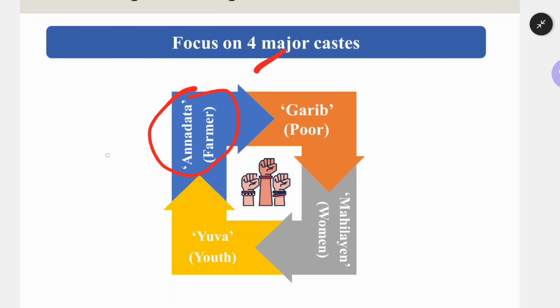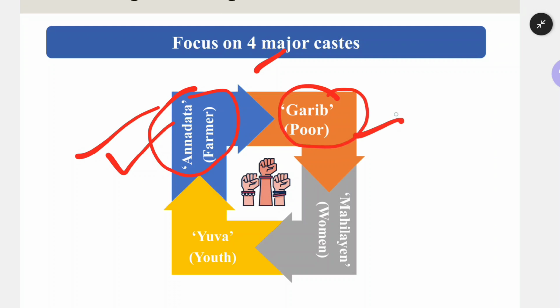One is farmer. We have to take care of the farmer because the population dependency on agriculture is very high. So if we develop agriculture and the farmers' welfare, obviously a large amount of population can be well off in future. Gharib is the second caste that we are having. We have to work for the poor. Elevate them from poverty, give them some skills and some employment opportunities.